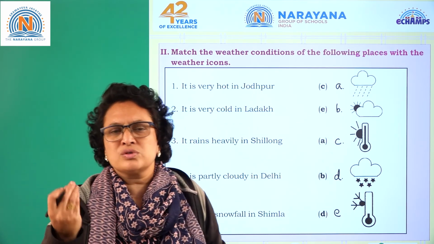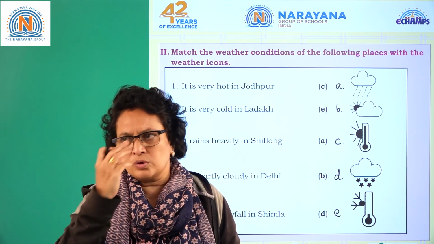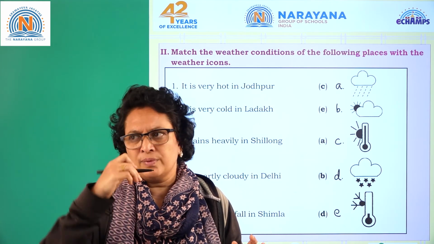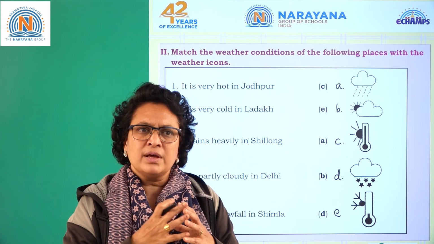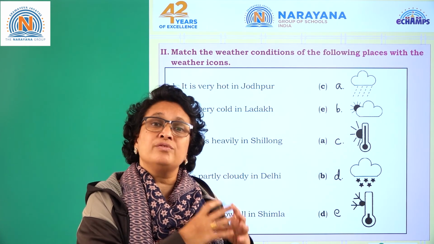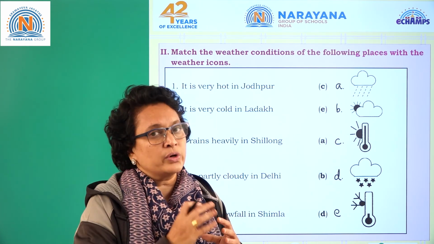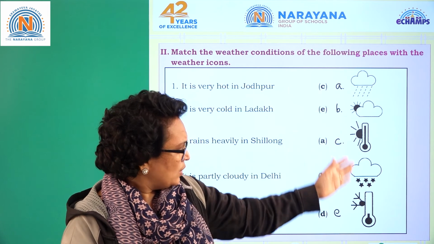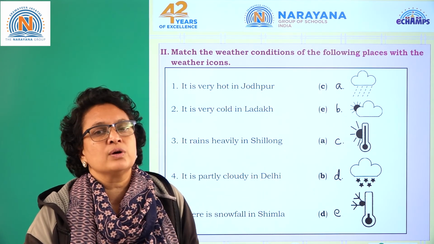Like when you cross the roads, you have different signs: don't park here, don't go there, tick or wrong. Even for mapping, you have different index symbols to locate things on the maps. In the same way, you have the weather icons. Okay, with this, we have concluded the assignment, children.